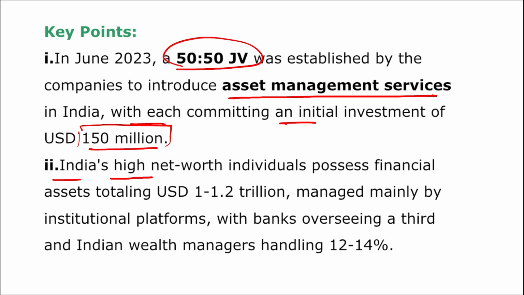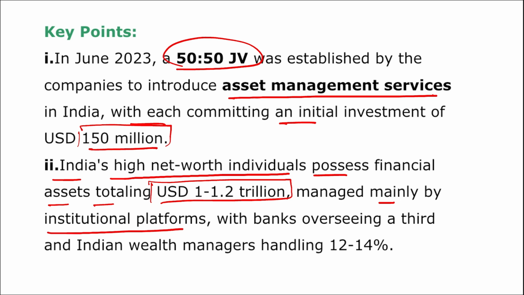India's high net worth individuals possess financial assets totaling 1 to 1.2 trillion that are mainly managed by institutional platforms, with banks overseeing a third and Indian wealth managers handling almost 12 to 14% of them, right?